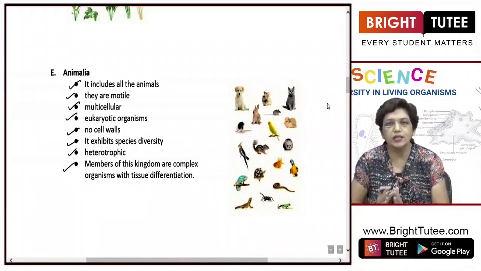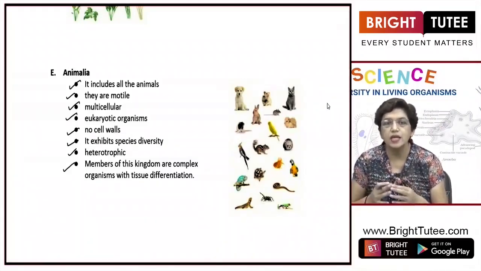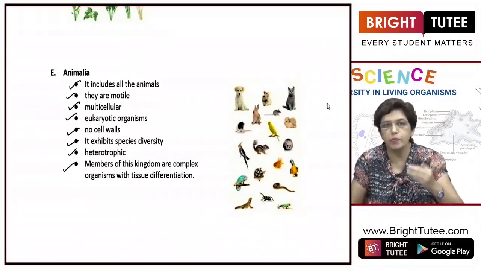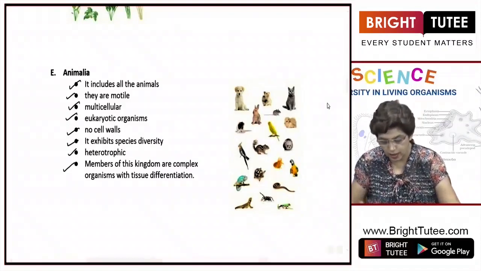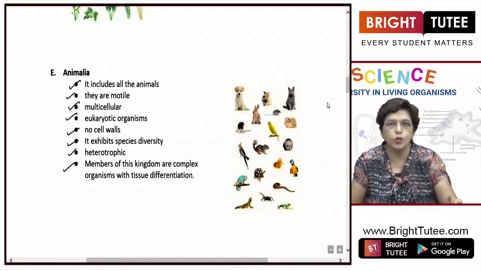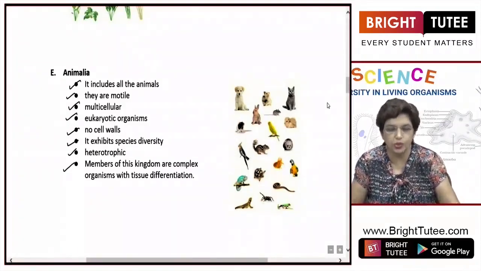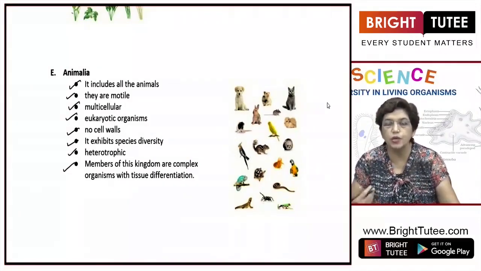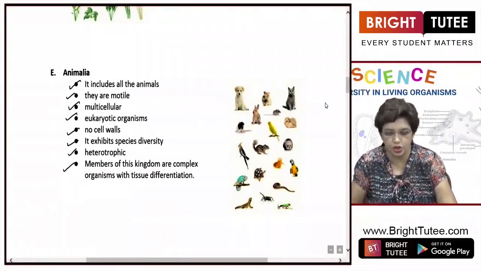So this is how we categorize organisms into five kingdoms with examples. You have to remember a few features along with the examples. The flow chart which I just showed you will help you to memorize and to understand the difference in the features between them.